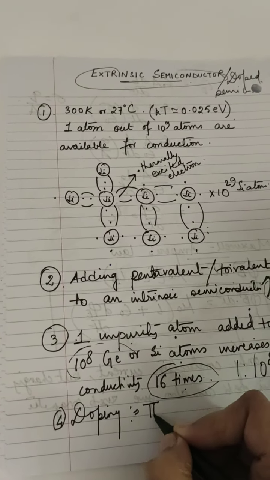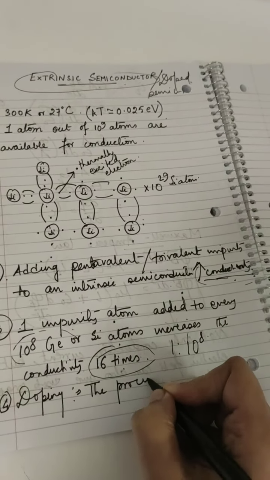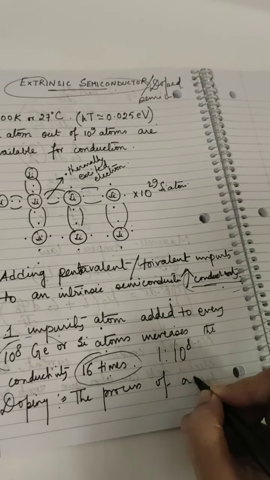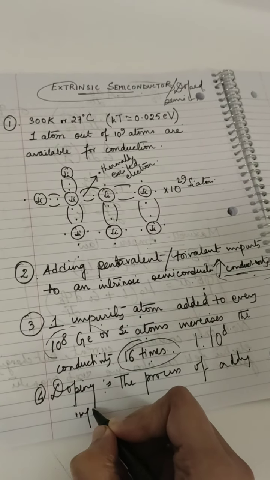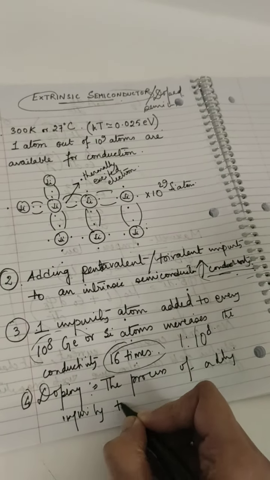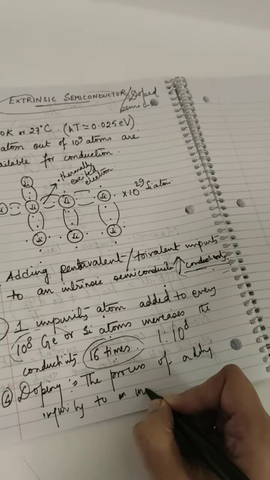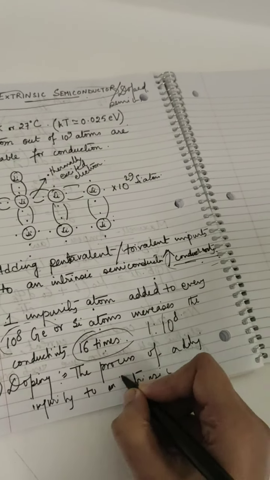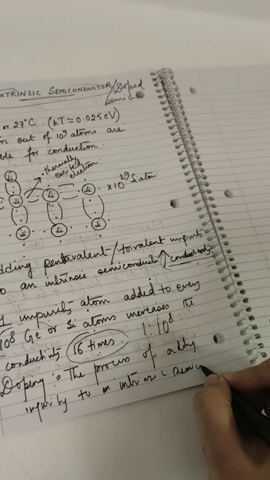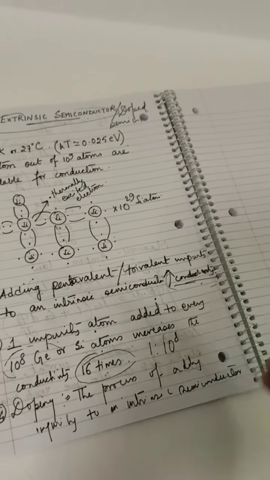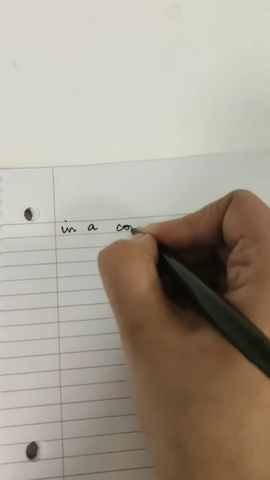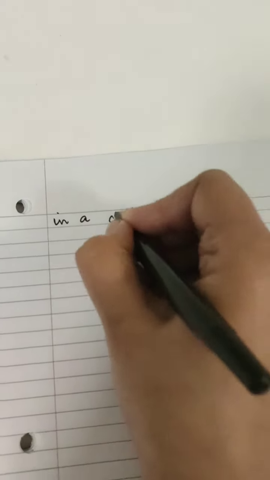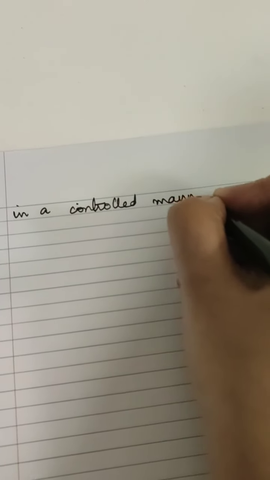The process of adding impurity to an intrinsic semiconductor in a controlled manner is called doping.